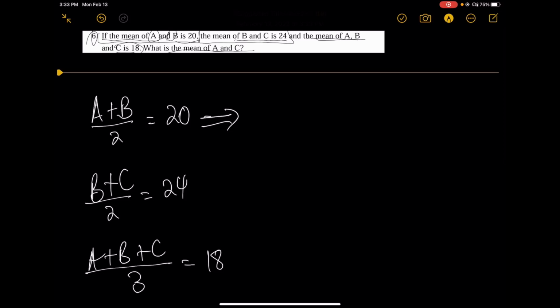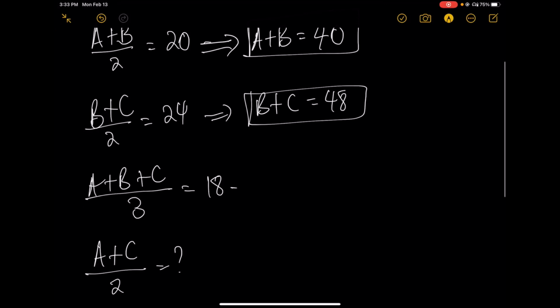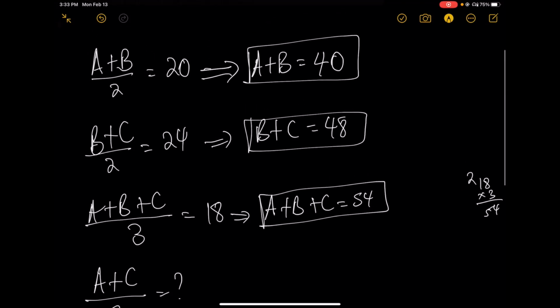What can we know from this? A plus B is equal to 2 times 20, which gives 40. B plus C is equal to 2 times 24, I get 48. Okay, great. Now what is A plus B plus C? A plus B plus C is 18 times 3, which is 54.